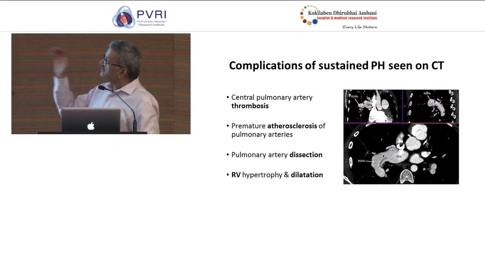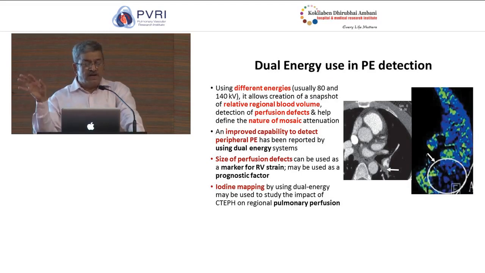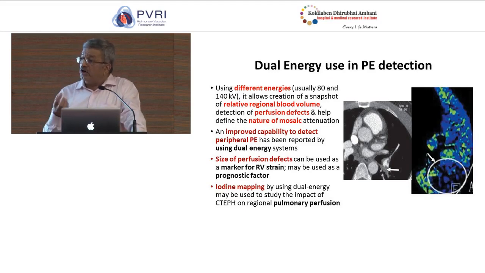So we come back to this concept. I introduced this very briefly in the beginning. So dual energy CT is actually helping us in a big way in understanding the hemodynamic alterations that happen in the setting of PAH. Why? Because it has this unique ability to measure regional blood volumes.